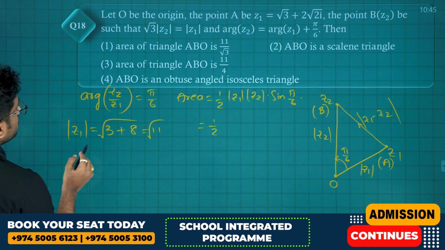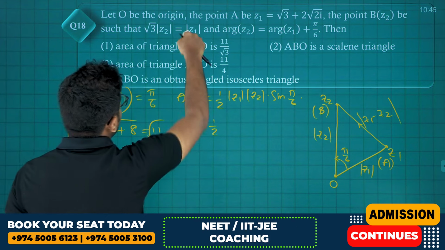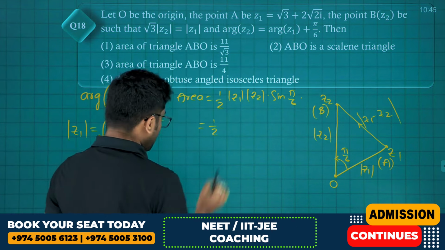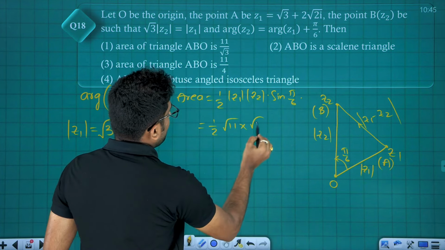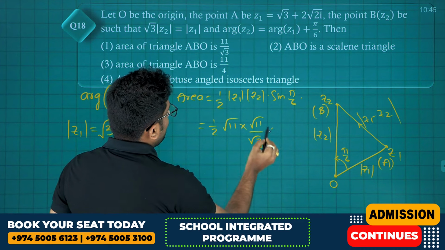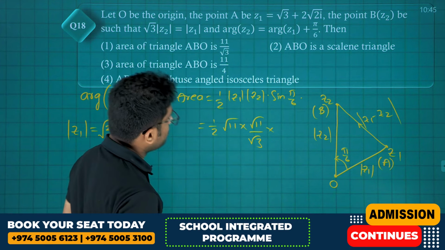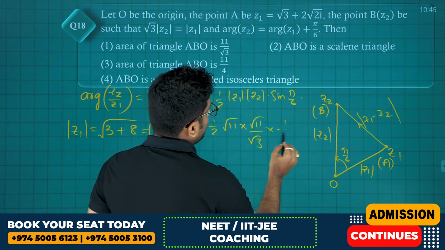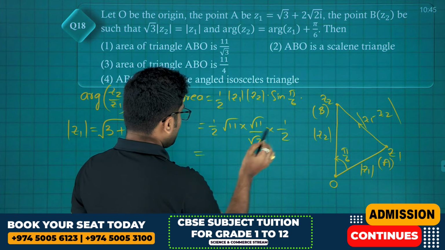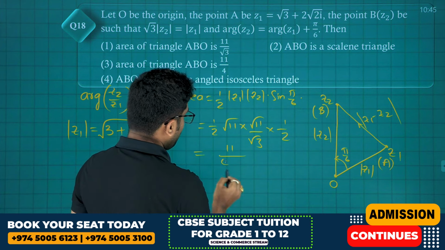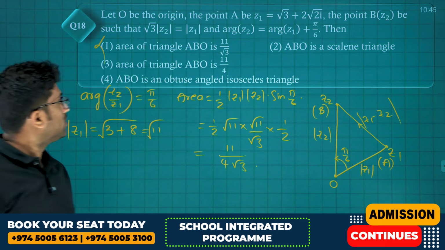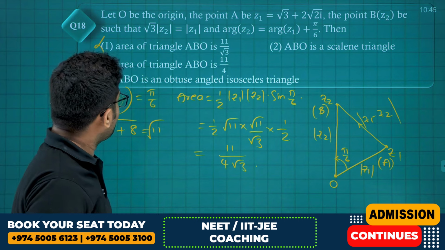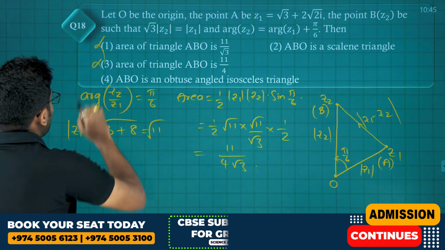And mod Z2 is equal to mod Z1 by root 3. So root 11 into root 11 by root 3 into sine pi by 6. Sine pi by 6 value is 1 by 2. So this is 11 by 4 root 3, which is not the answer. So nothing to do with area now. A and 1 and 3 are not the answers.